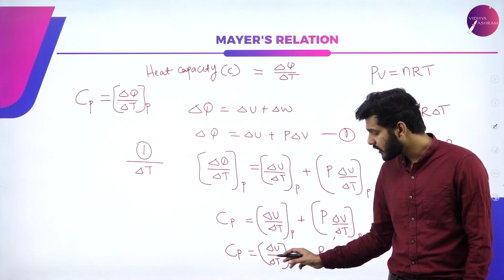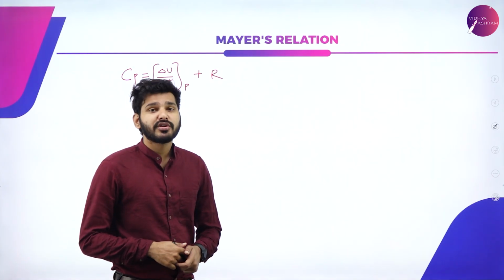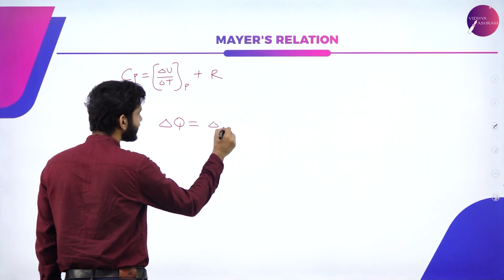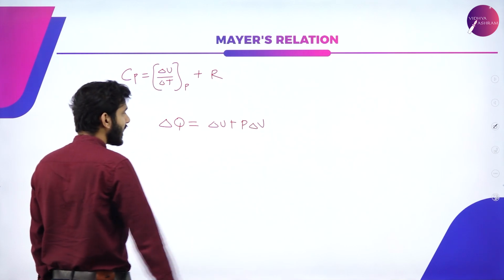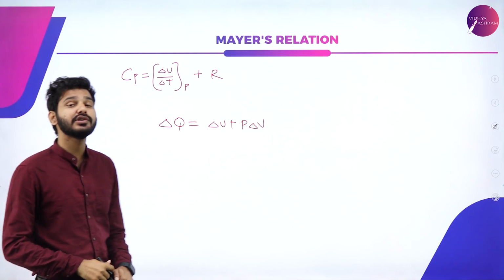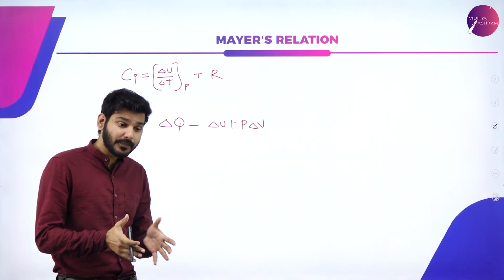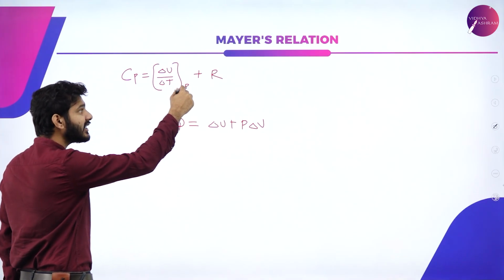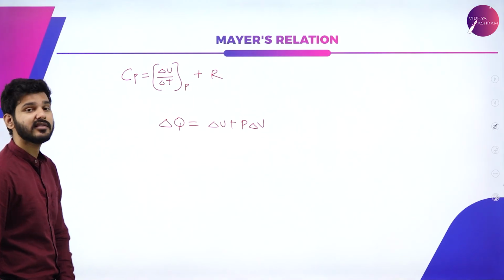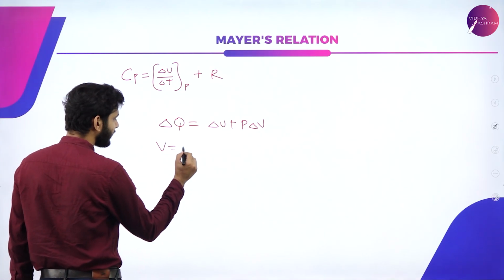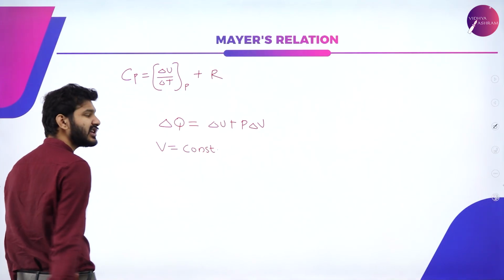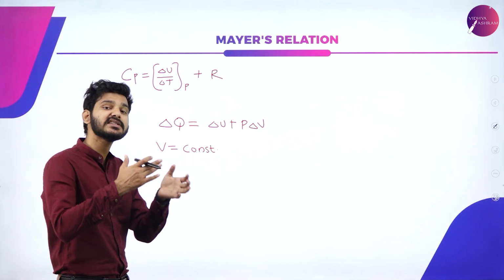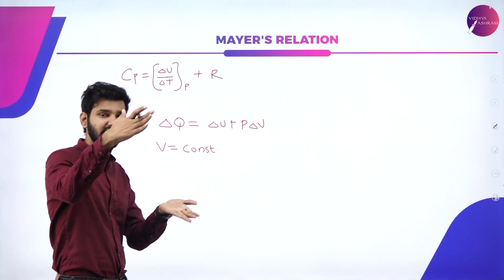So how can we convert delta U by delta T? Again, I'm going to write the first law of thermodynamics, that is delta Q is equal to delta U plus P delta V. Now, in this case, I'm only going to consider one thing: the process is happening at constant volume. Earlier it was pressure being constant, now I'm saying that volume is constant. There is no change in volume. If there is no change in volume, then delta V, that is the difference in volume, is 0.